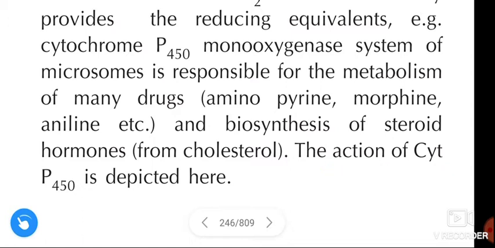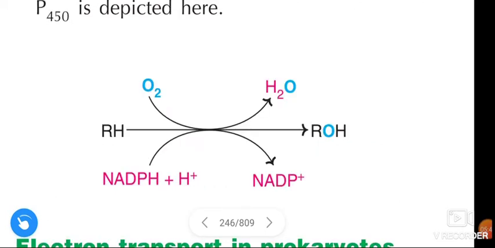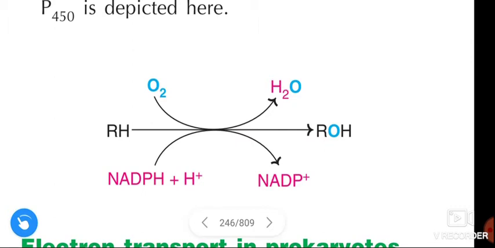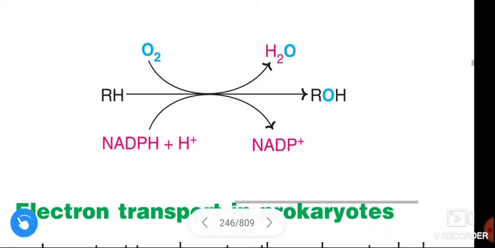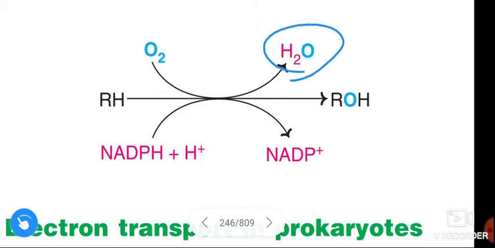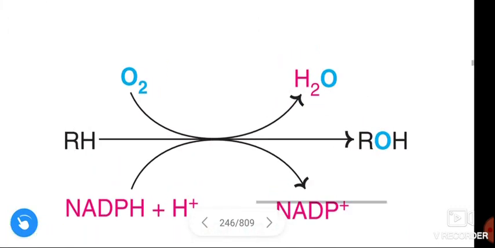The action of cytochrome P450 is depicted here. See here, RH is converted to ROH, and here oxygen is converted to water, and in this reaction NADPH plus H plus is converted to NADP plus. Here one oxygen is reduced to H2O. Why do we call this reduction?